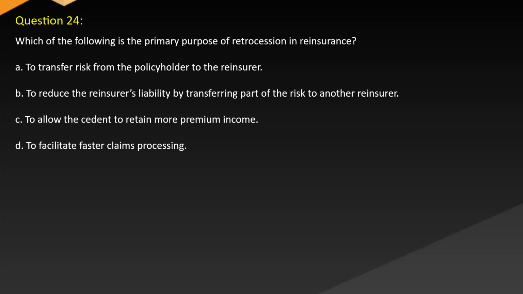Question 24. Which of the following is the primary purpose of retrocession in reinsurance? A. To transfer risk from the policyholder to the reinsurer. B. To reduce the reinsurer's liability by transferring part of the risk to another reinsurer. C. To allow the cedant to retain more premium income. D. To facilitate faster claims processing.